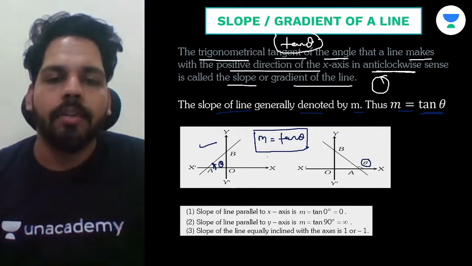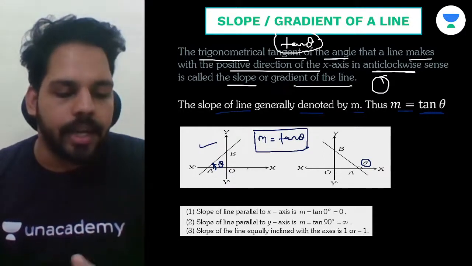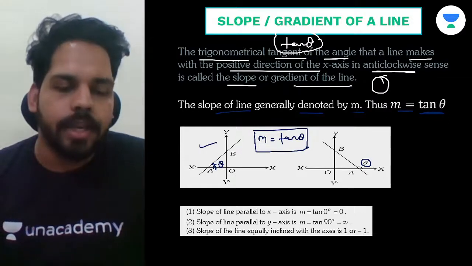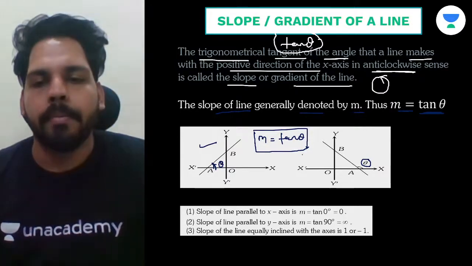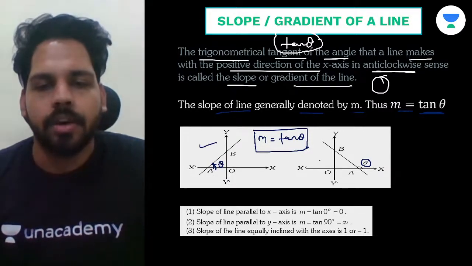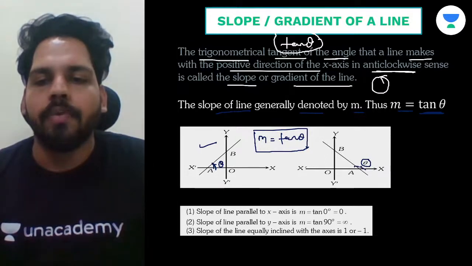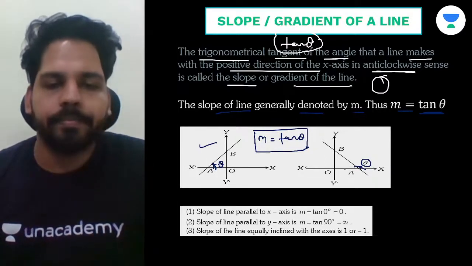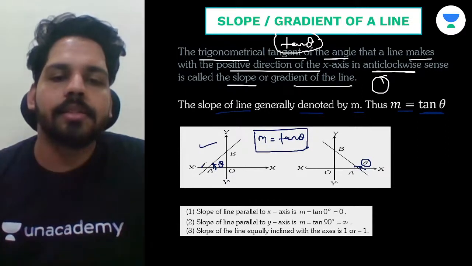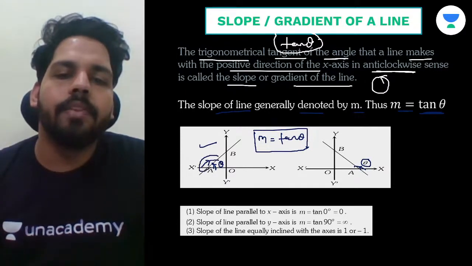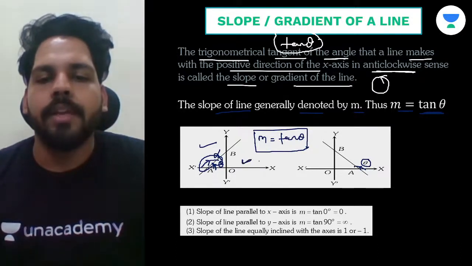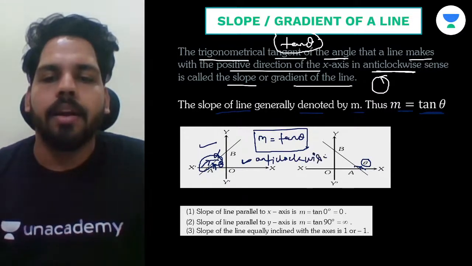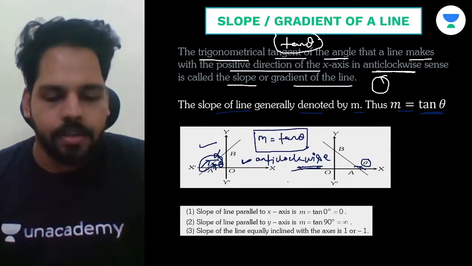Okay. So if any line segment is making a tangent of an angle from the positive direction of the x-axis in an anti-clockwise direction, we can say it is a slope. Okay, so always keep in mind slope can be possible in two directions like this, but the angle should be in the anti-clockwise direction only. Just keep in mind. You cannot say this, right? In this direction we cannot say that it is a slope. It will always be anti-clockwise. Understand? It should always be in the anti-clockwise direction. Okay, so just keep in mind.